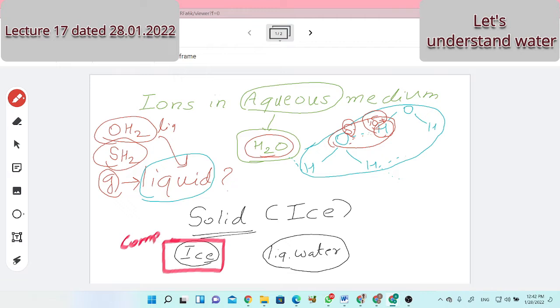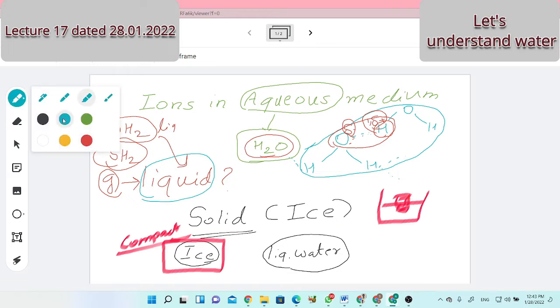Now I ask you the question. What is your observation? If you put an ice piece or ice cube in water, in a glass or beaker, does the ice cube go down or does it float? Yes, the ice cube floats. Actually, the major portion remains in the water, but it remains on top. What does it mean? Whose density is more? Density of water is more or density of ice is more?